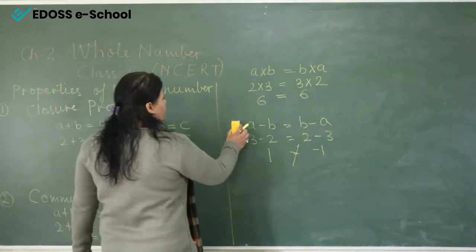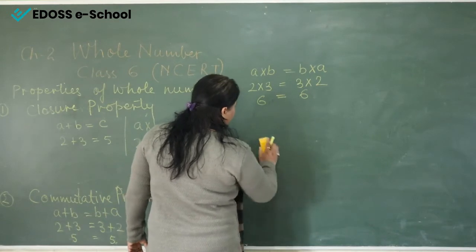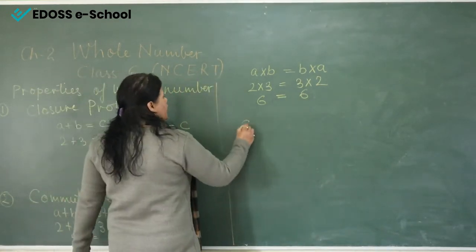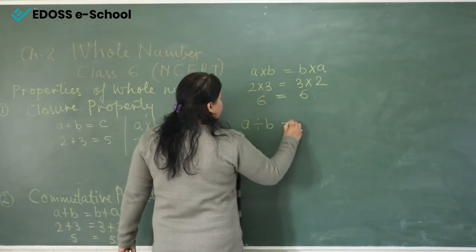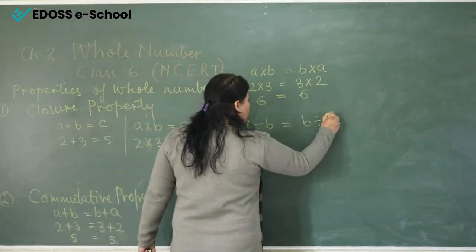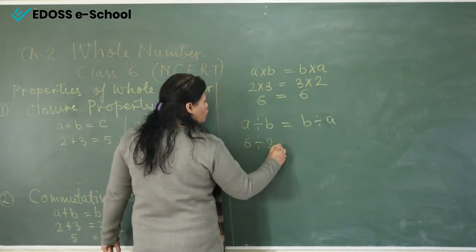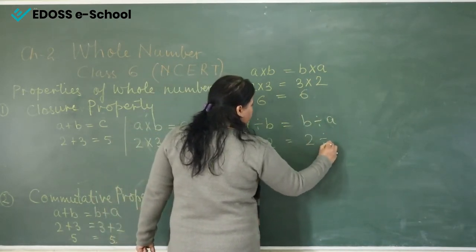Now the next is division. Again I am taking the example of the fourth operation, that is, is A divided by B equal to B divided by A or not? Now here, is 6 divided by 2 equal to 2 divided by 6?